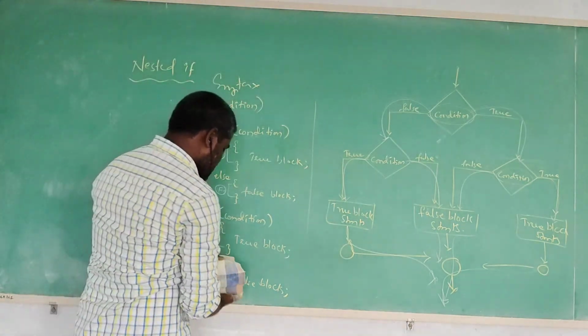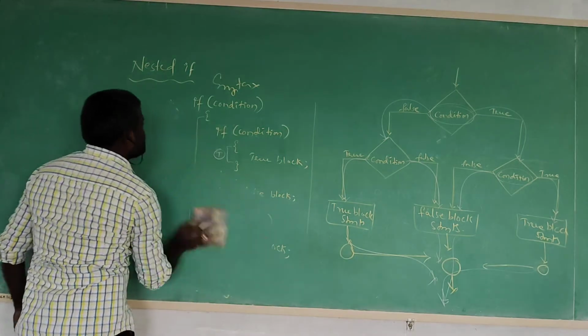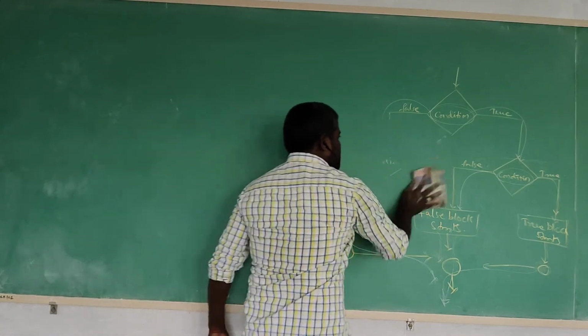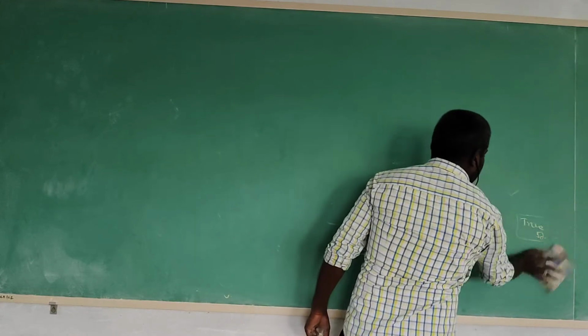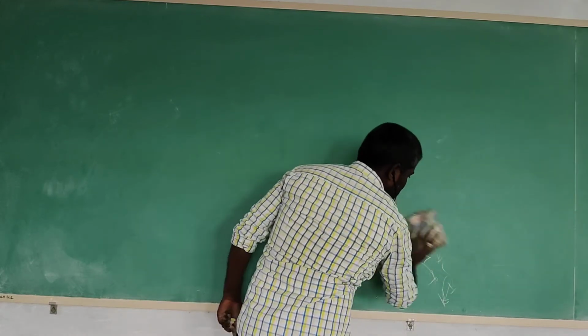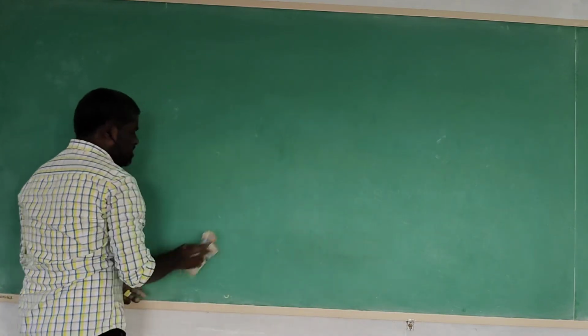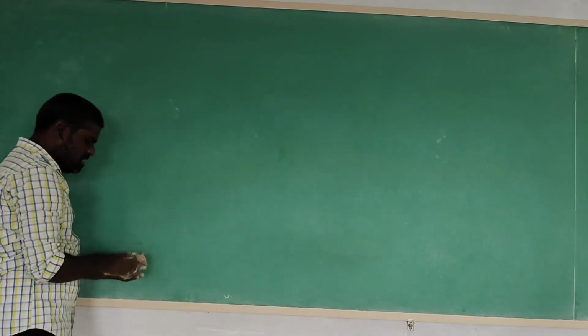Now coming to the example program. What is the best suitable example for easy understanding? Find out the biggest number among three numbers.